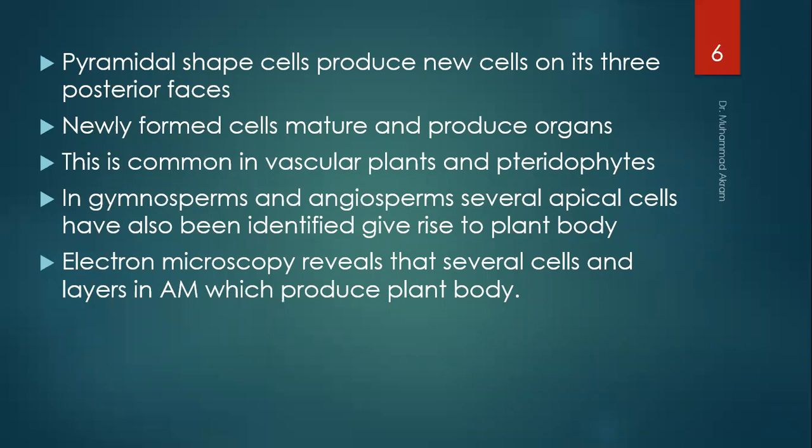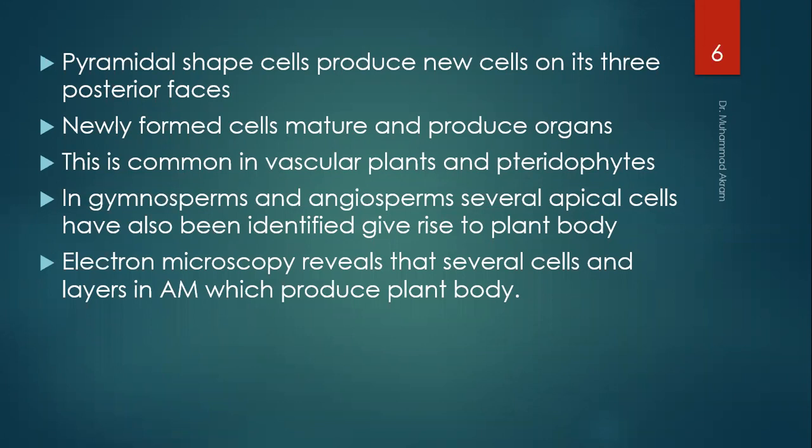In gymnosperms and angiosperms, several apical cells have also been identified that give rise to the plant body. Electron microscopy reveals that several cells and layers in the apical meristem produce the plant body.